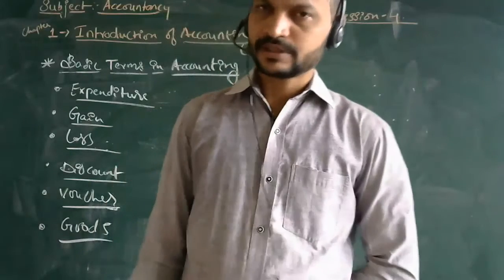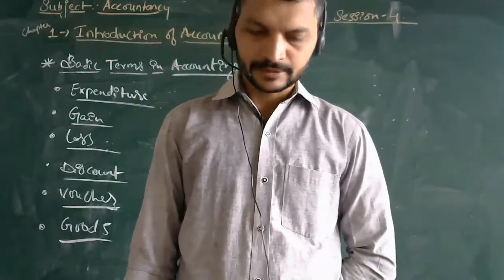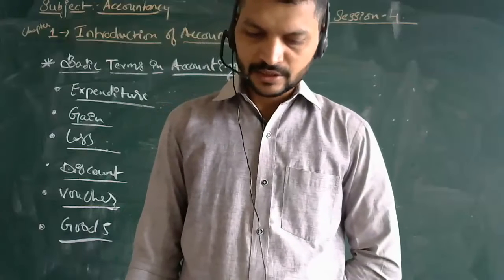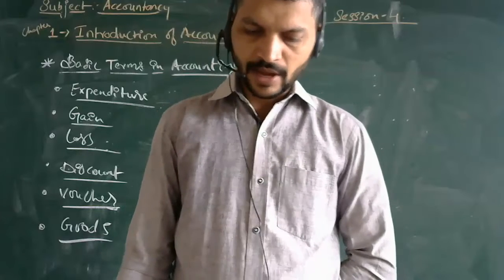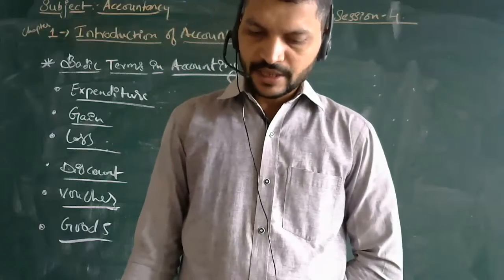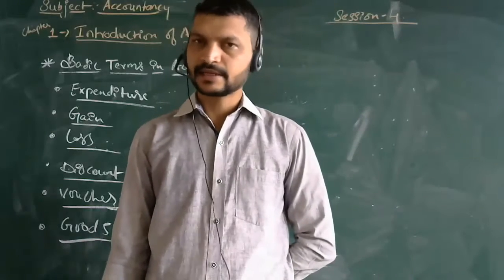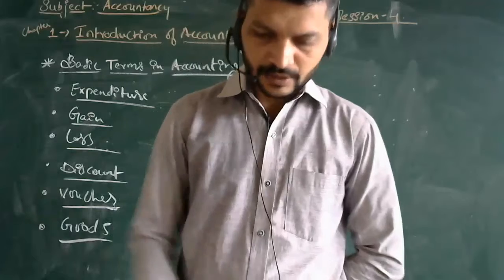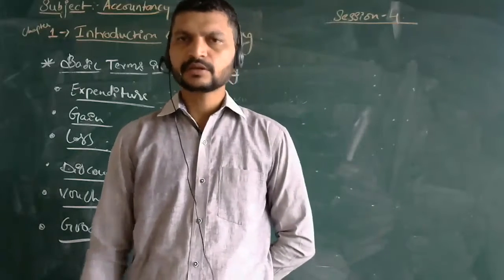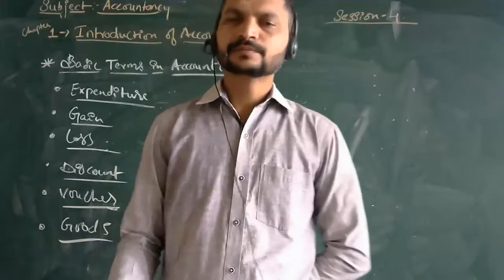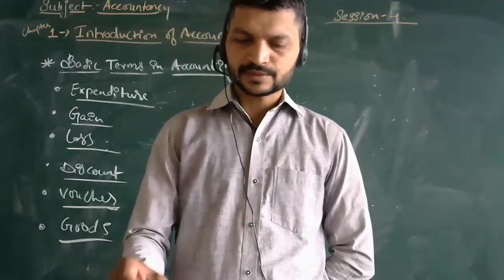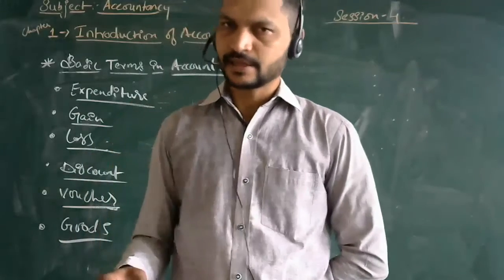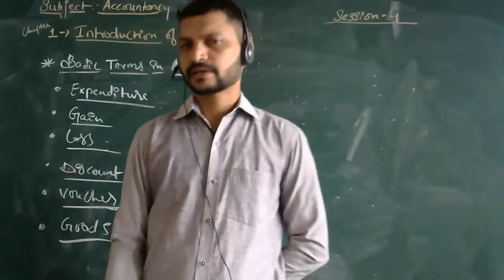Now in accountancy, we will see how we treat goods. It refers to the product in which the business unit is dealing, in terms of which it is buying and selling, or producing and selling. One will be the producer, another will be the seller. It is a transaction between the producer and the seller, one is the buyer and another is the seller.